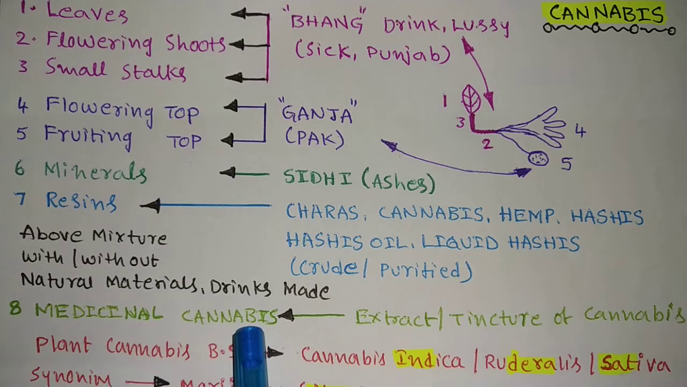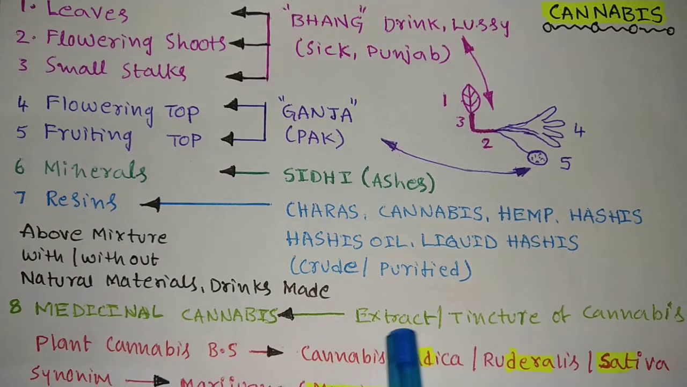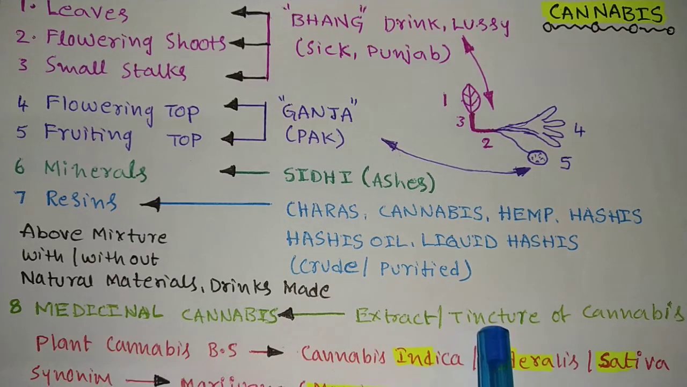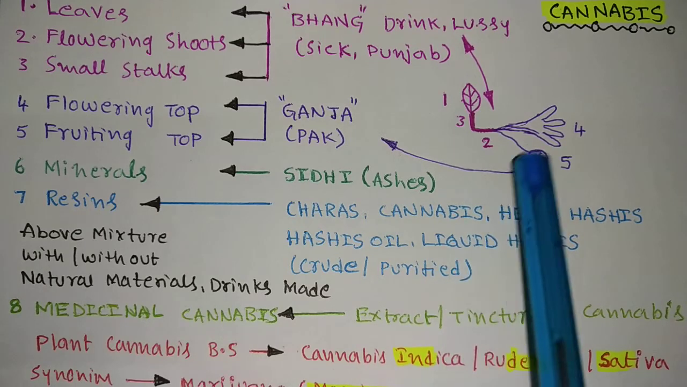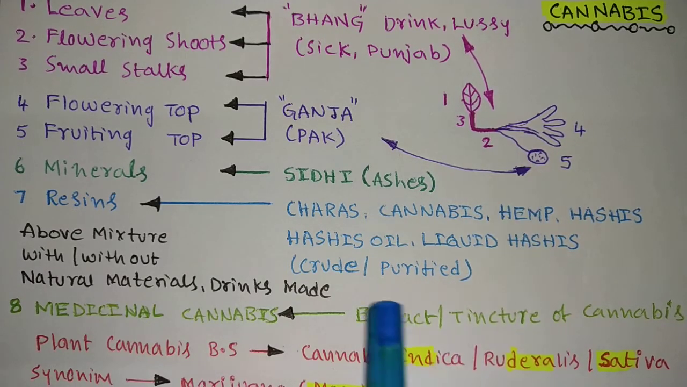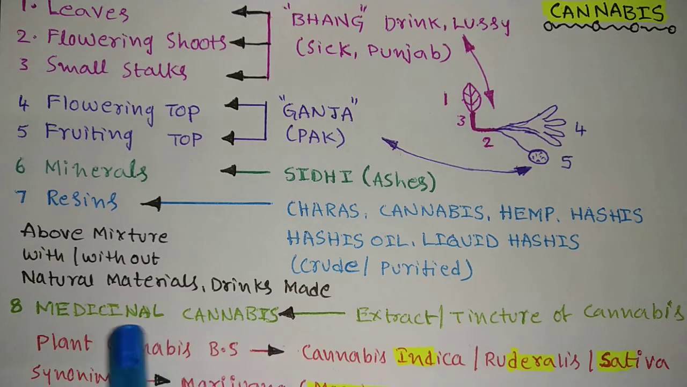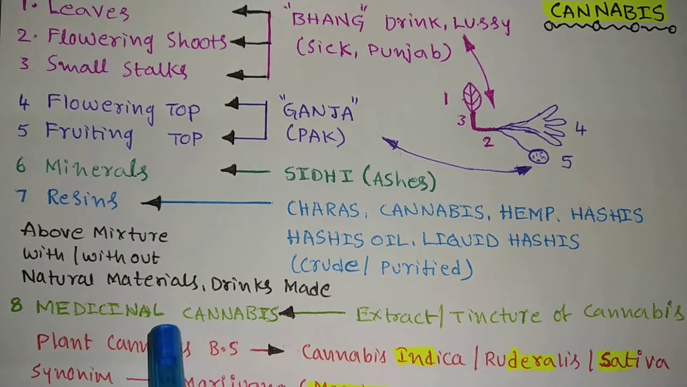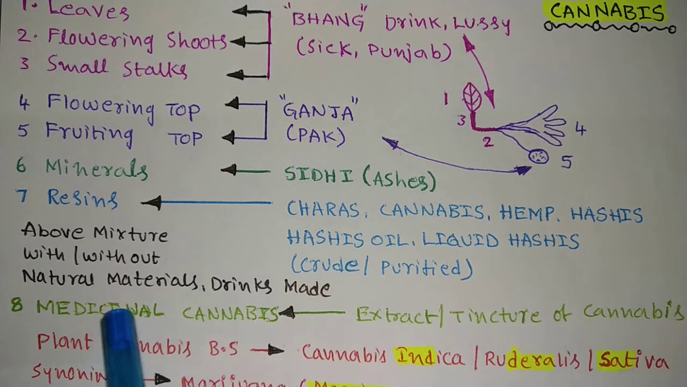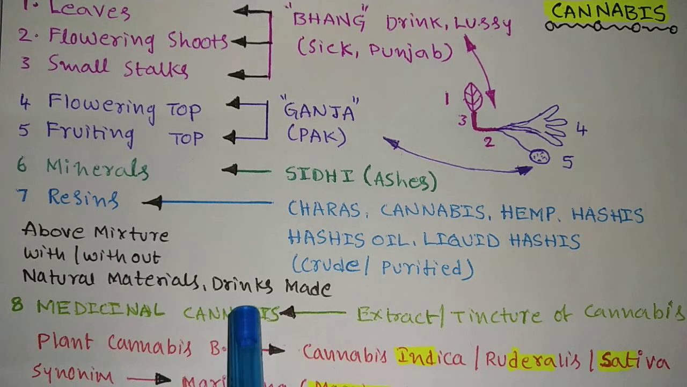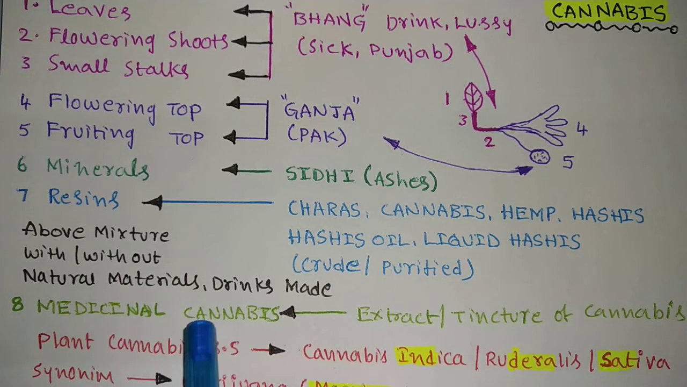Now you come to the medicinal cannabis. Medicinal cannabis is nothing but extract or tincture. This has also appeared a number of times. A tincture or alcoholic extract obtained from this plant is called a medicinal cannabis. See the name, medicinal. They will use this preparation, extract and tincture, only for medicinal purposes. That's why it is called a medicinal cannabis.